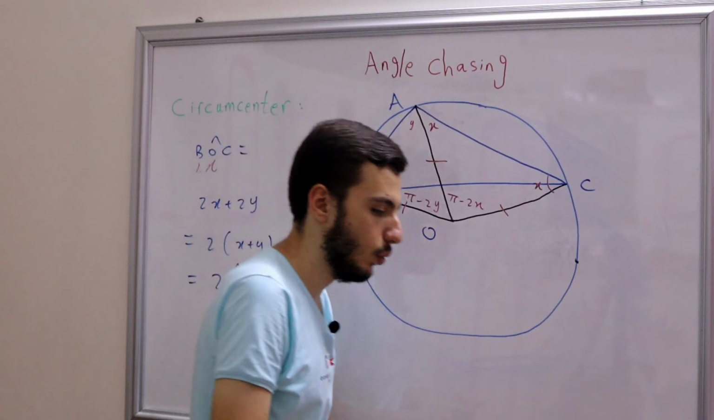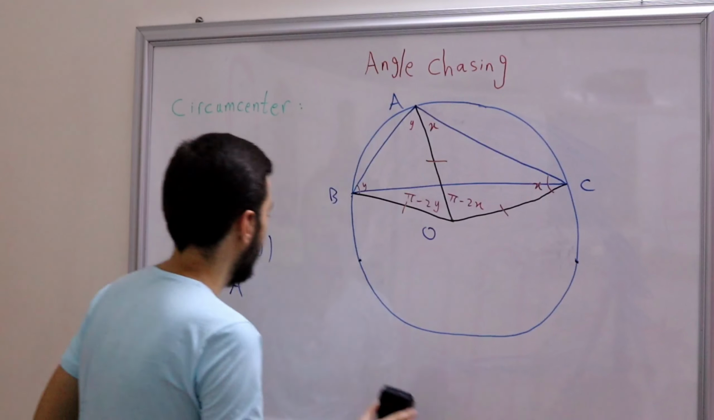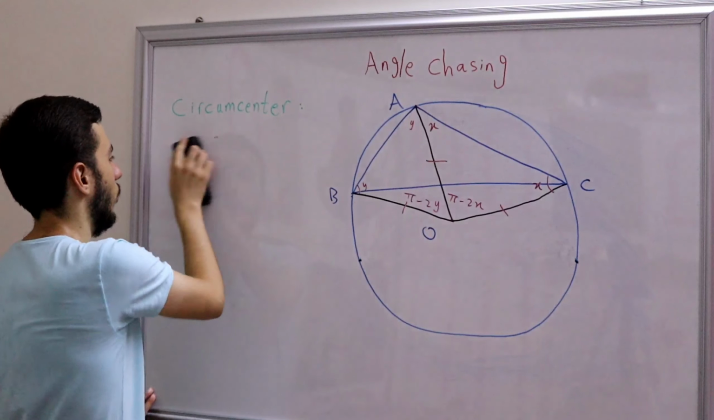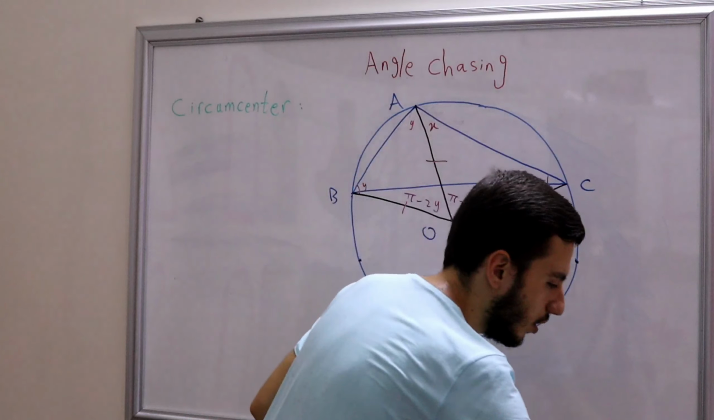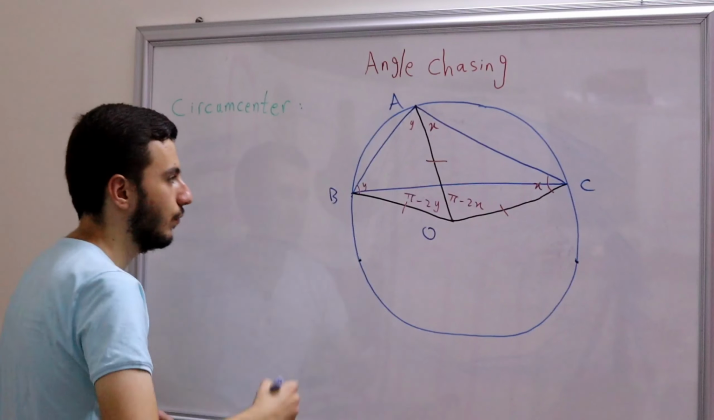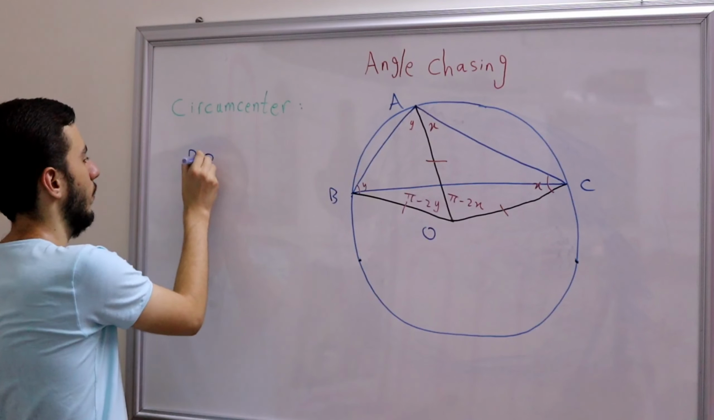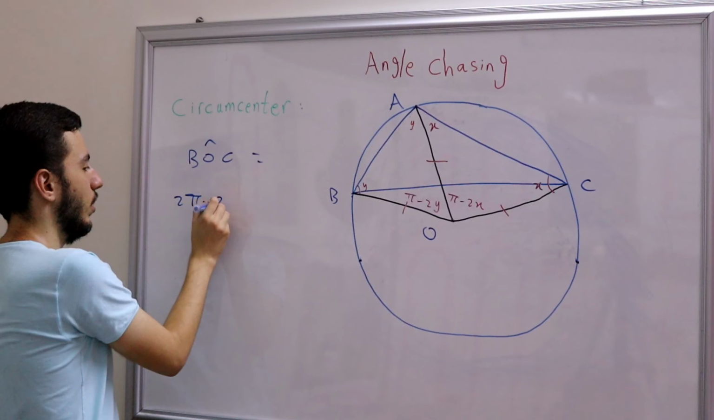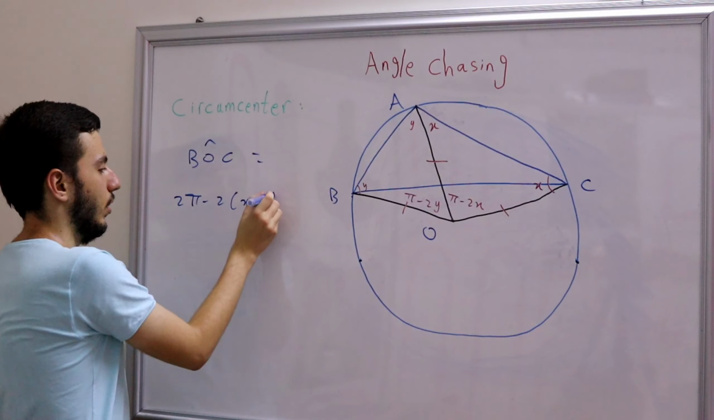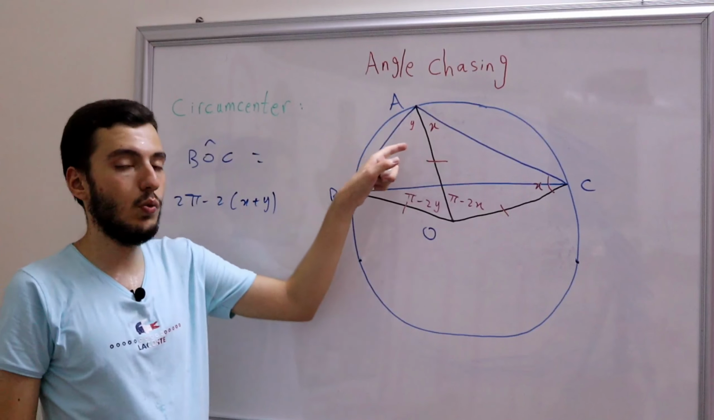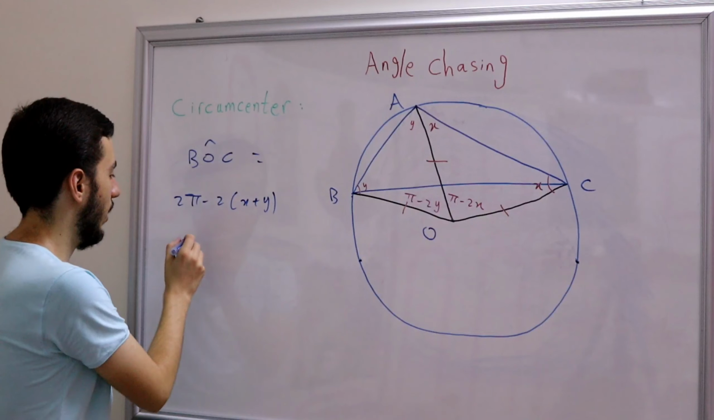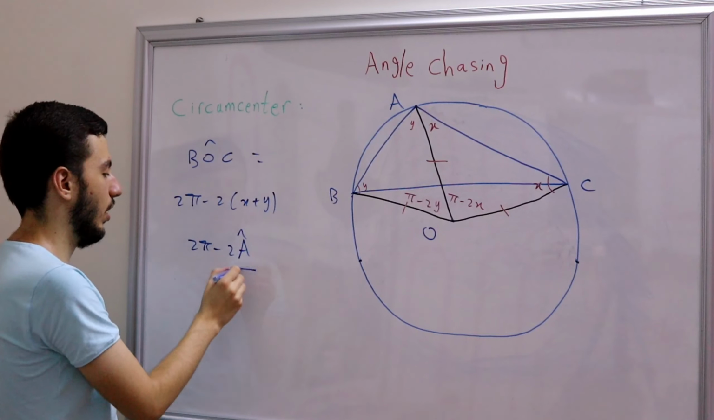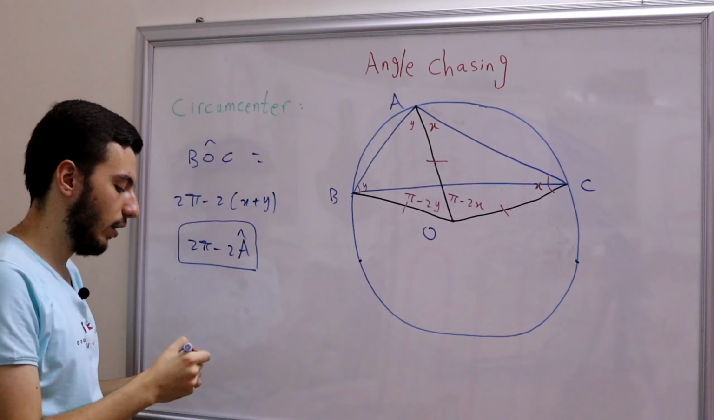Okay, so now actually we need to do a different calculation here. Okay, so what is BOC in this case? Okay, BOC is simply 2 pi minus 2 times X plus Y. Of course, X plus Y is still A, so we can simply say that this angle is 2 pi minus 2A. And that means this is the new angle in this case.